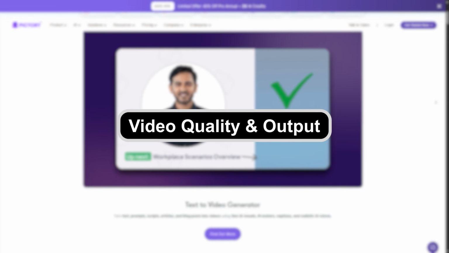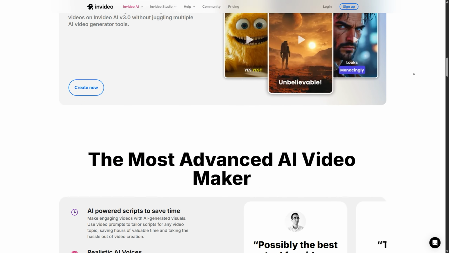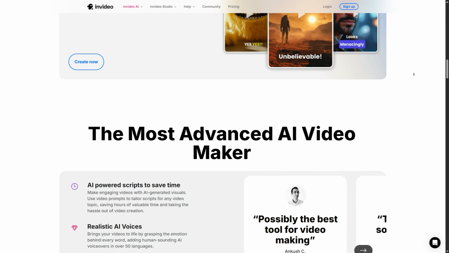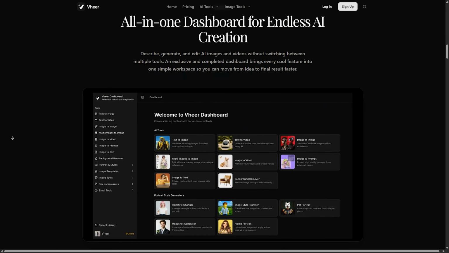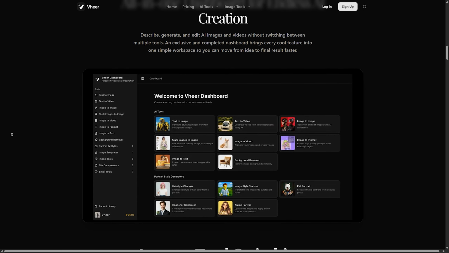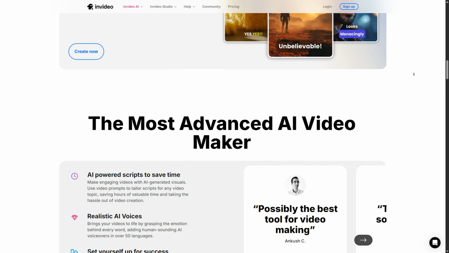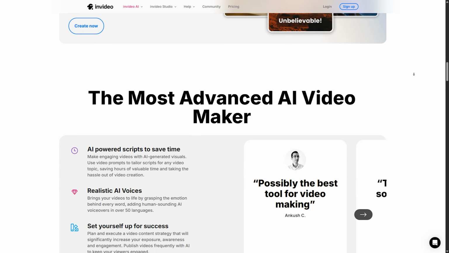Video quality and output. Invideo gives the most professional looking results. Pictory is good for informational or faceless videos. Vheer is decent, but not as polished. For high quality YouTube content, Invideo wins.